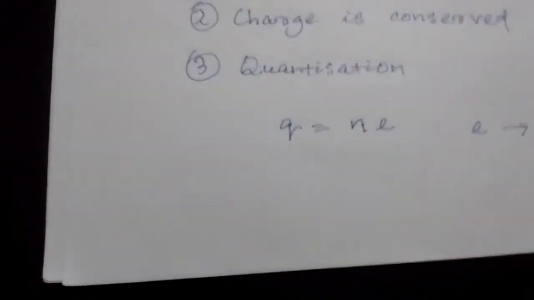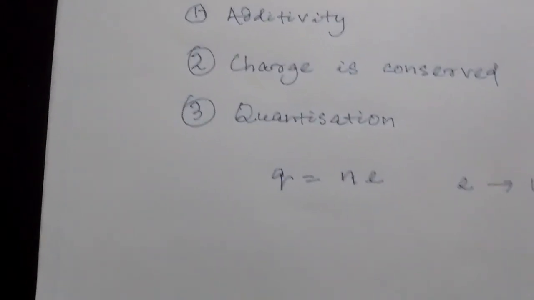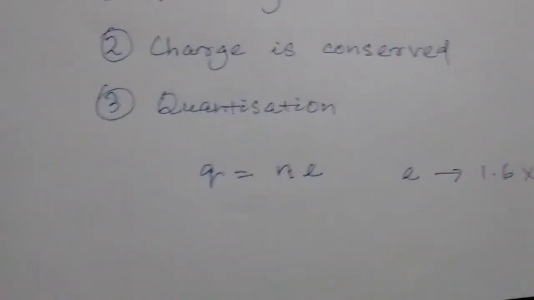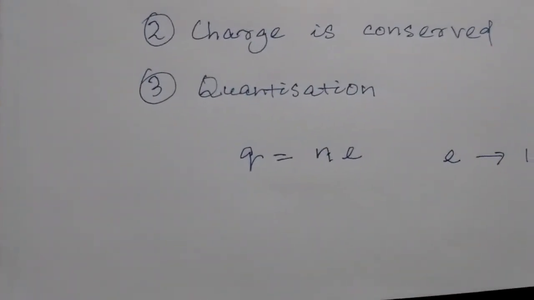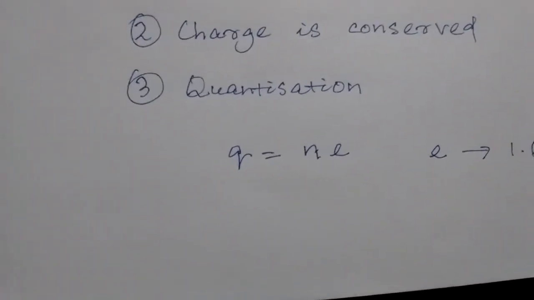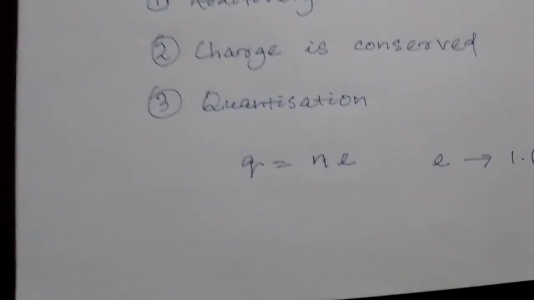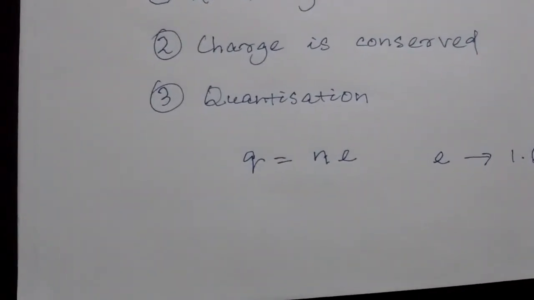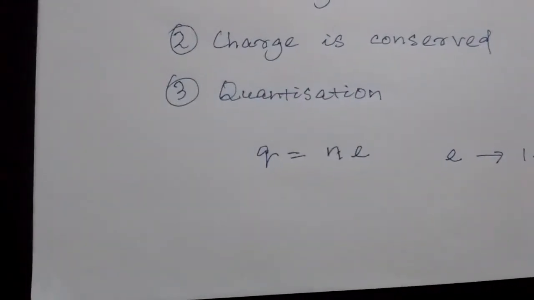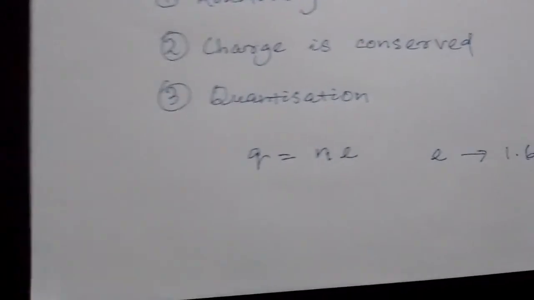So here N is nothing but an integer. If you lose electrons, then N is positive. If the substance is gaining electrons, N is obviously negative, because if you add electrons, the substance becomes negatively charged. So in this way we can find out the amount of charge in a substance.